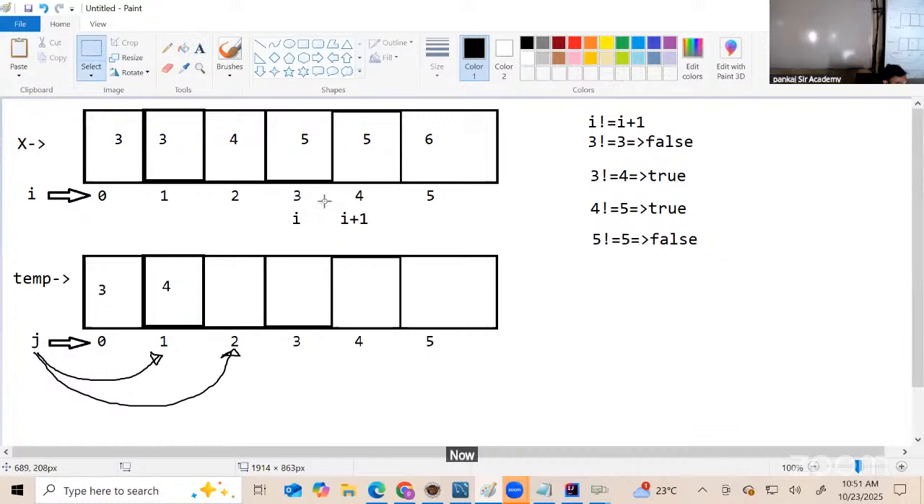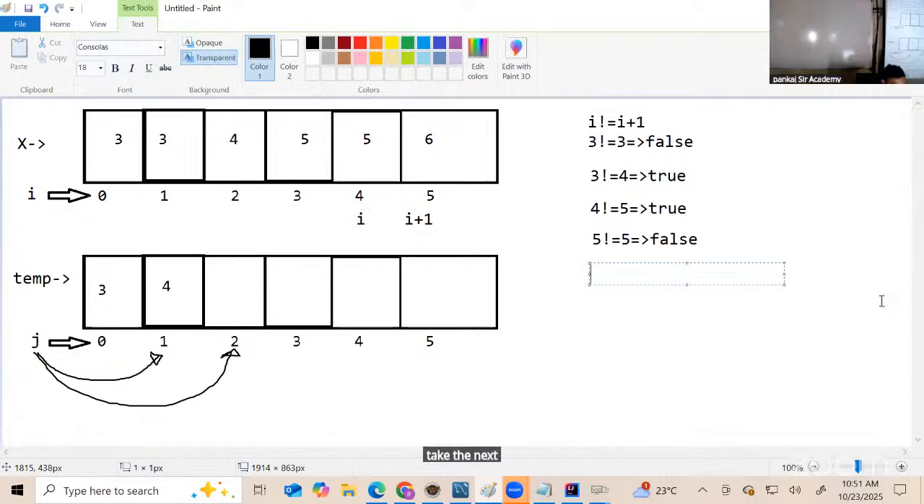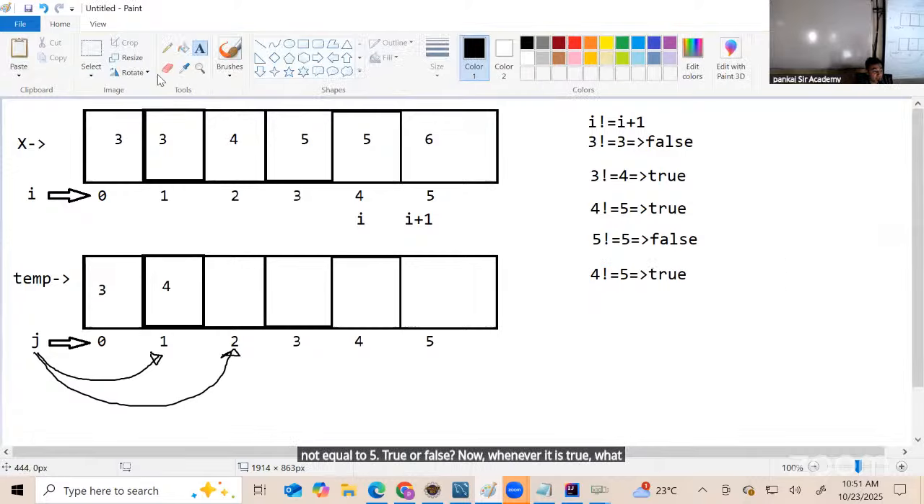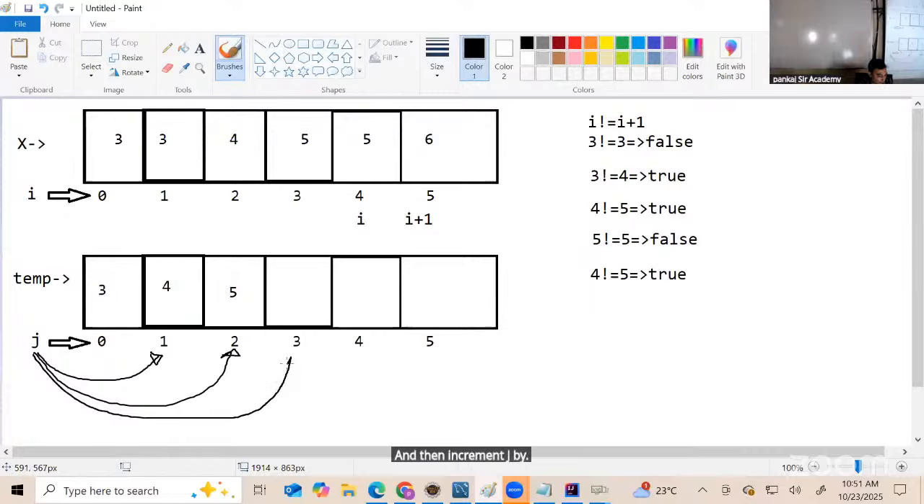Now compare the next neighboring element. What's happening? Compare 4 not equal to 5. True or false? True. Now, whenever it is true, what are we doing? Take the value from index i, copy the value to j, and then increment j by 1.